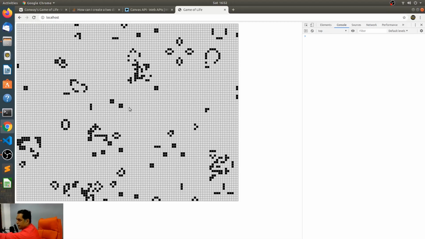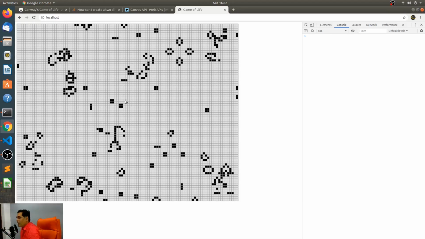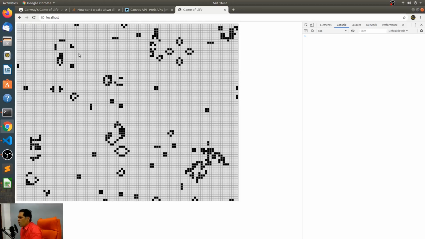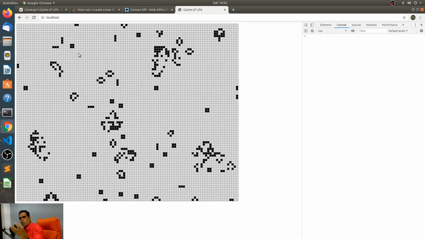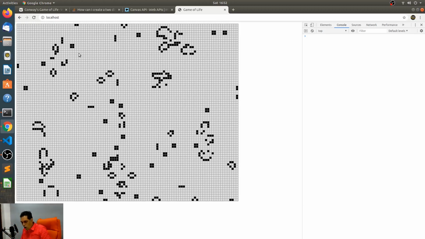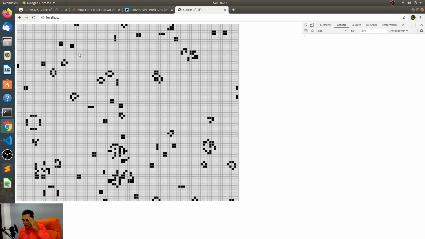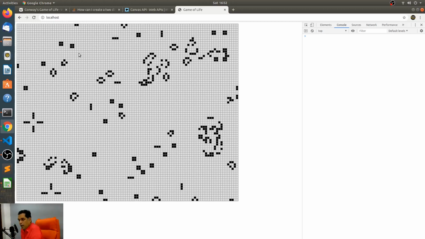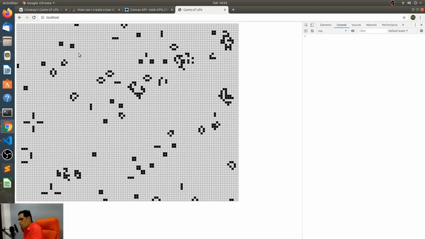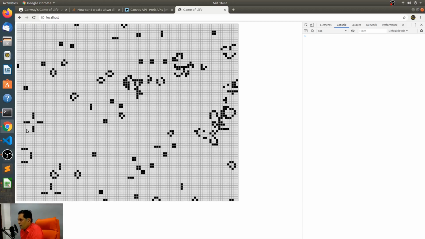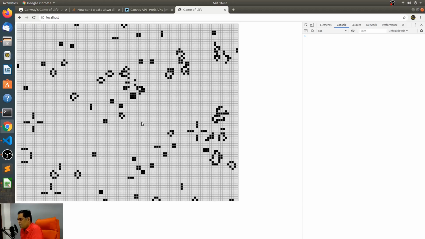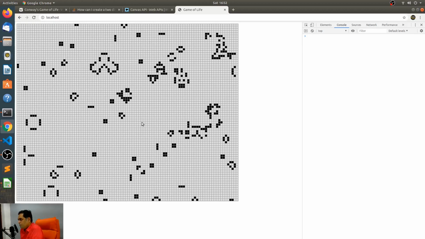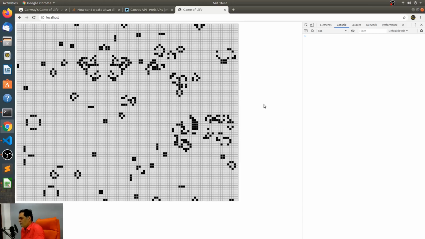Look at that. That's called an airplane, by the way. Or it's called flying something. It's one of those things that arises that you could not have actually written down on paper and assumed that this is going to come out, but it does anyway, because of the rules. This one seems to be very stable, as in it's not going to move. Some of these are just going to be there until somebody comes and does something to them. Ooh, look at that.